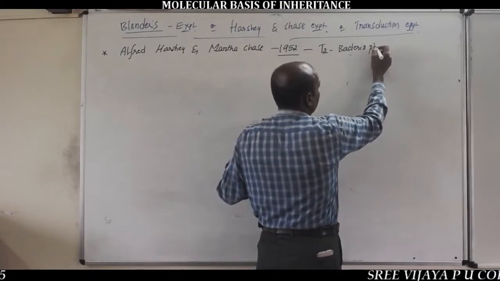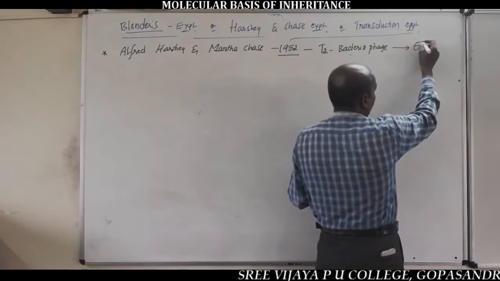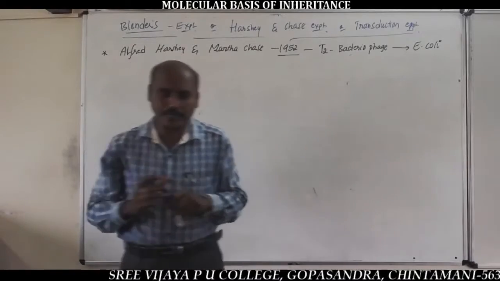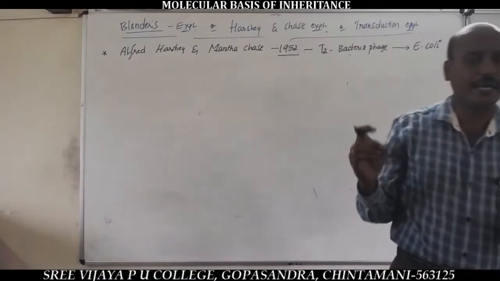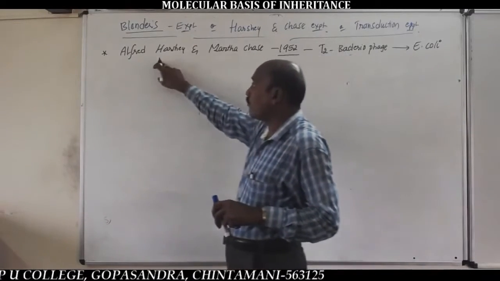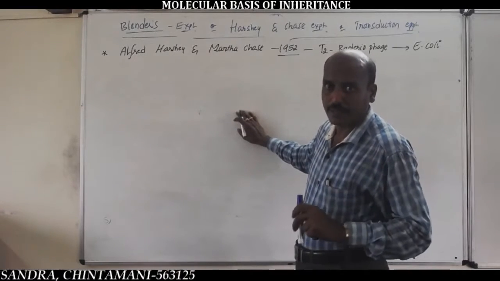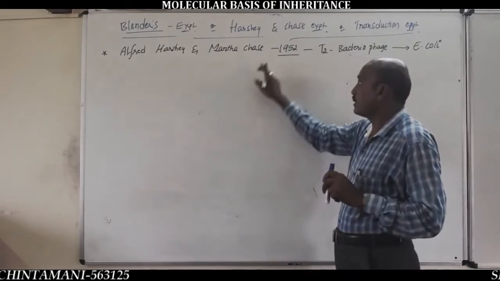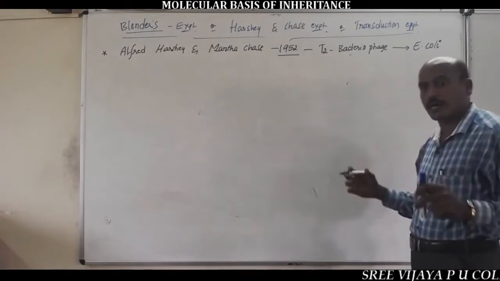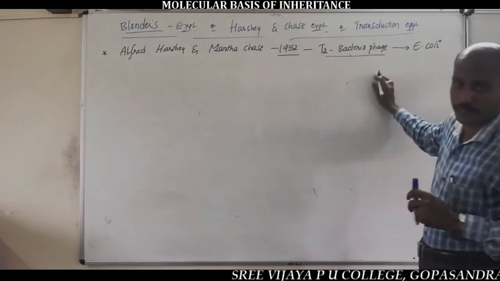The T2 bacteriophage infects E. coli bacteria, Escherichia coli bacteria. Listen here: Alfred Hershey and Martha Chase proved that DNA is the genetic material. In 1952, they conducted experiments on the T2 bacteriophage, very important.